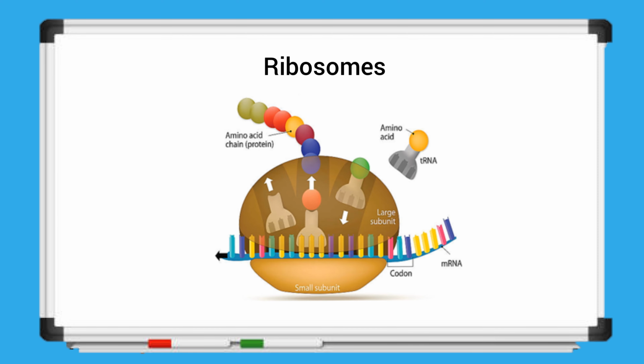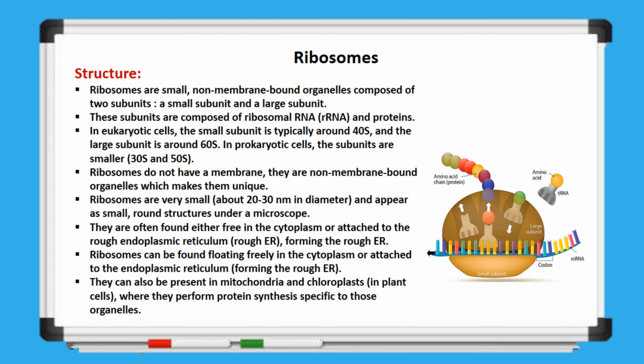Another common organelle in both plant and animal cells is the ribosome, which is present in all eukaryotic and prokaryotic cells. However, the ribosomes in eukaryotic cells differ from those in prokaryotic cells. Ribosomes are tiny, non-membrane-bound organelles that are synthesized in the nucleolus of the cell's nucleus. They consist of two subunits, a small subunit and a large subunit, both made up of ribosomal RNA and proteins.